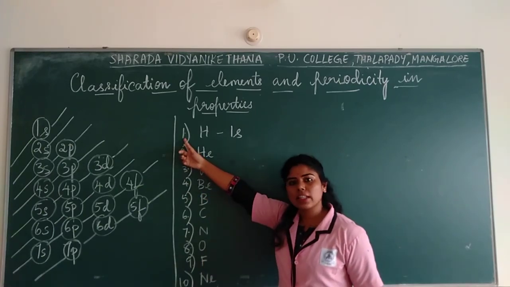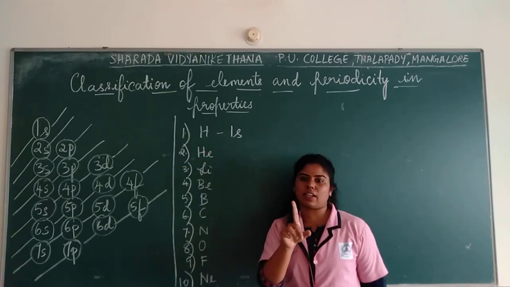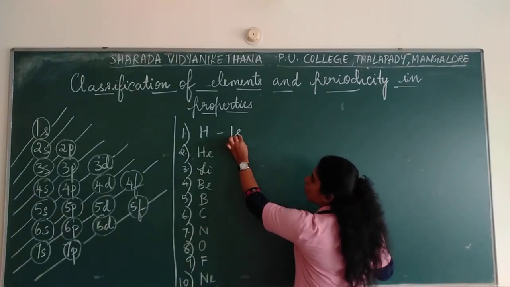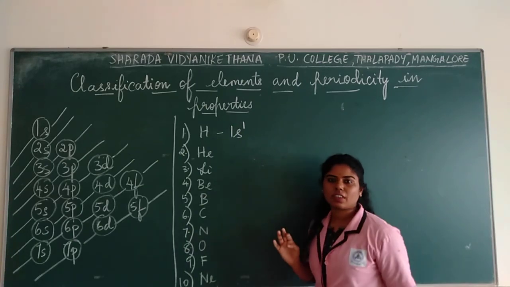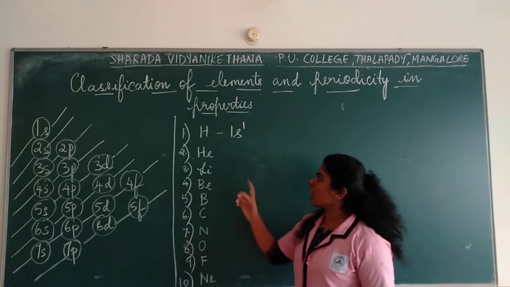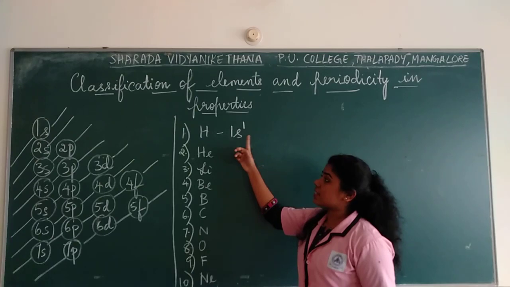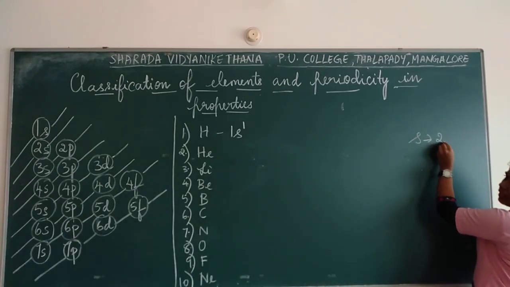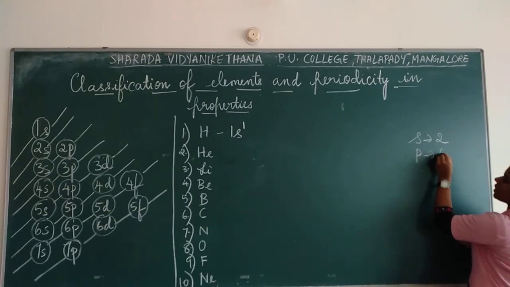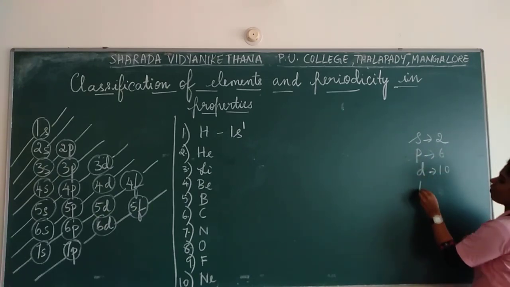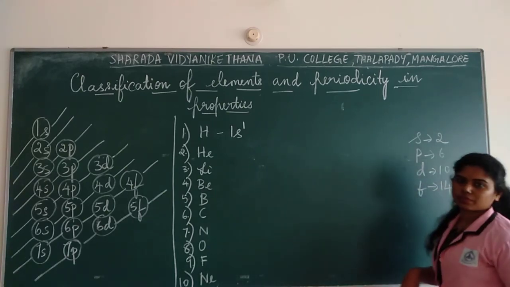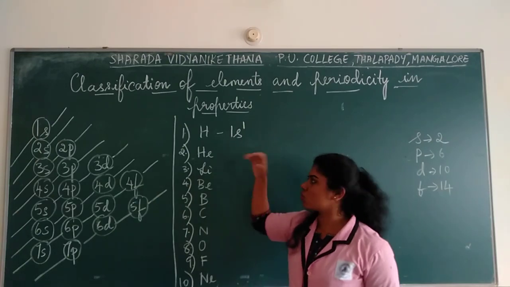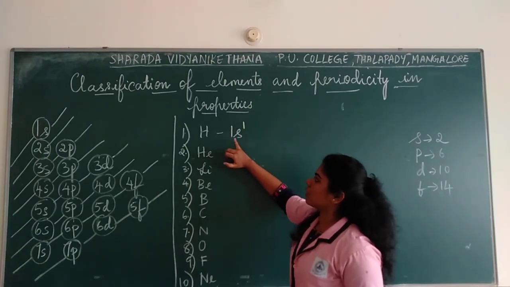Atomic number is 1 in the sense it has how many electrons? 1 itself. So 1s1. One electron for hydrogen. So hydrogen's electronic configuration is written as 1s1.